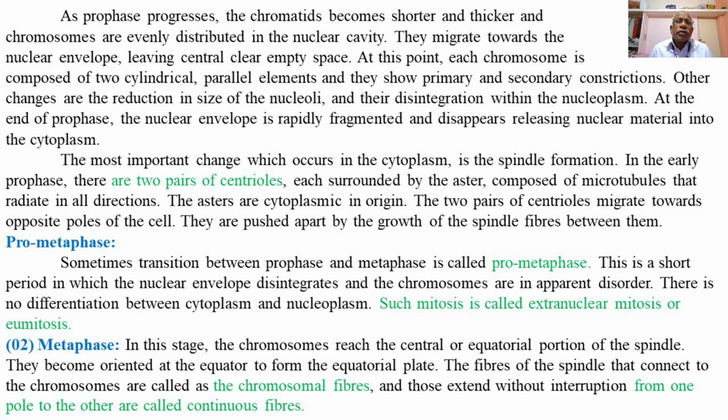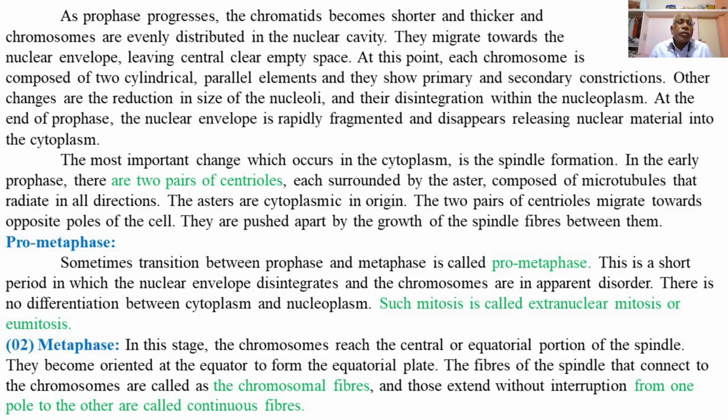The asters are cytoplasmic in origin, and the two pairs of centrioles migrate towards the opposite poles of the cell, pushed away from one another by the growth of the spindle fibers between the centrioles.